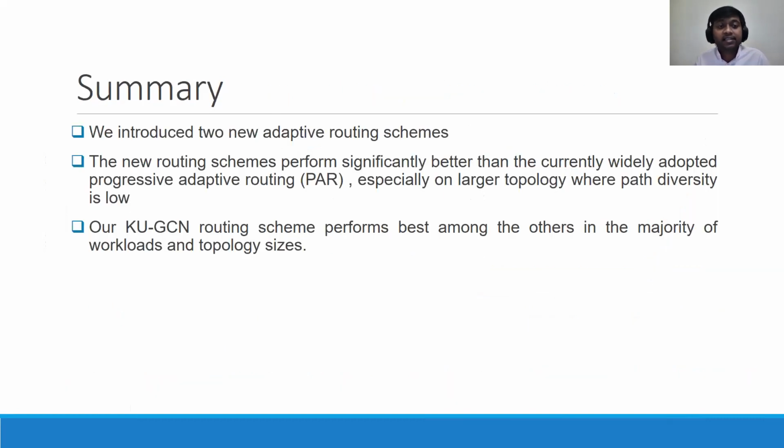So in summary, in this research, we introduced 2 new adaptive routing schemes. And the new routing schemes perform significantly better than the currently widely adopted progressive adaptive routing (PAR), especially when the topology size is very large and path diversity is very low. And also, our KUGCN routing scheme performs best among the others in the majority of the workloads and topology sizes.